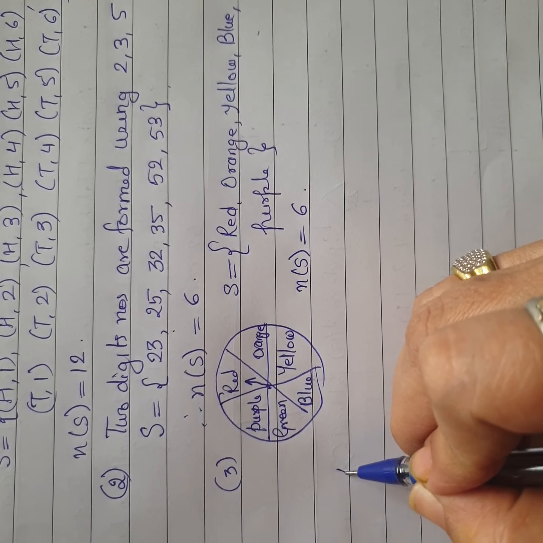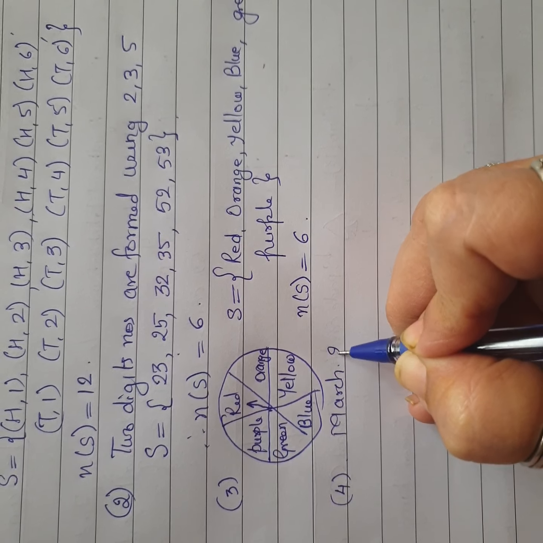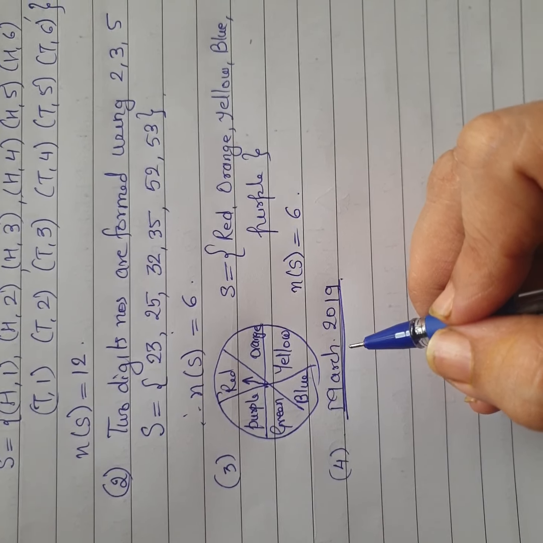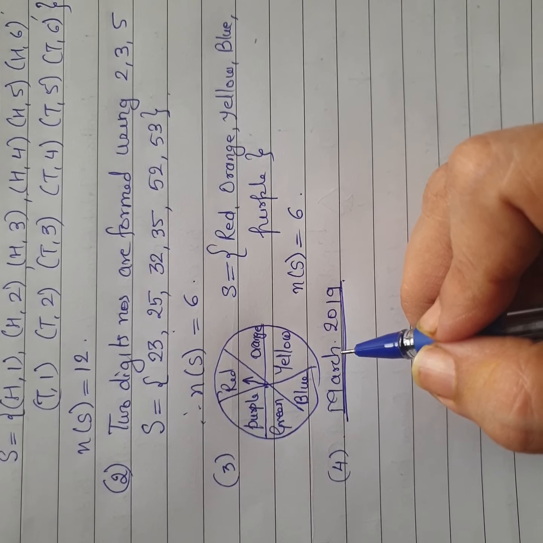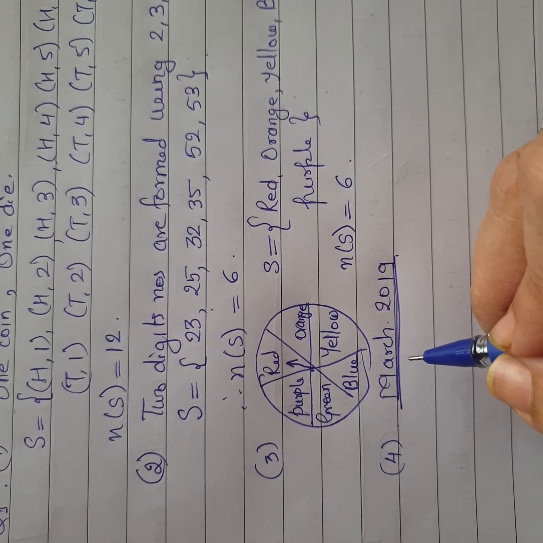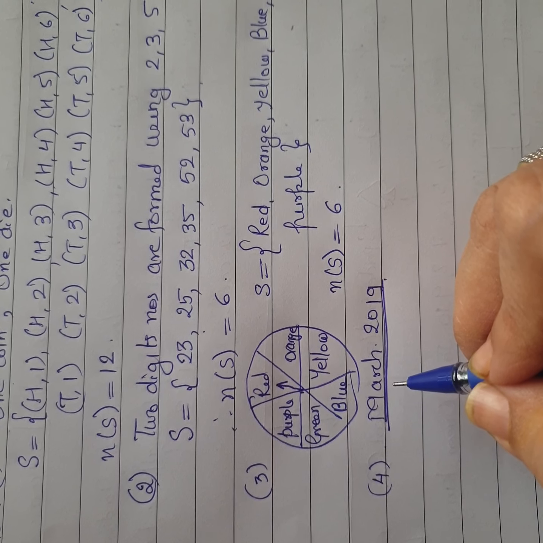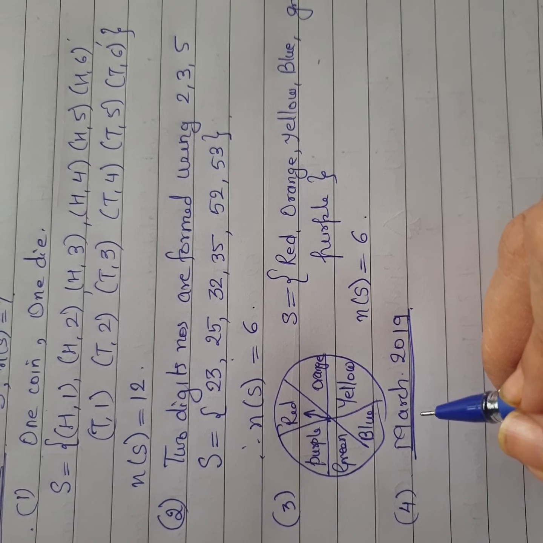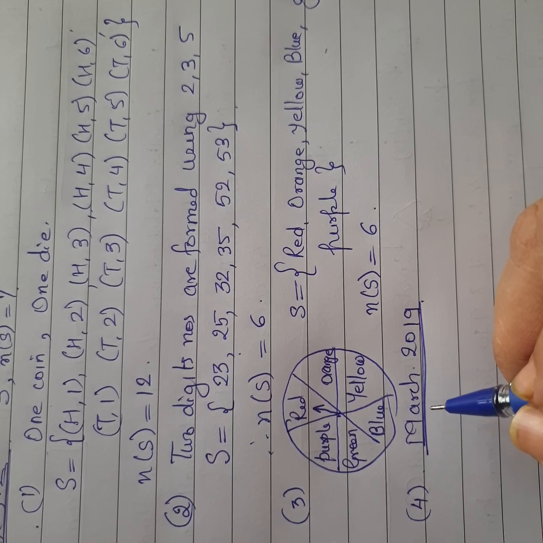The next is they have given me a month of March, and in the month of March in 2019, because the book is on that topic, in the month of March 2019, find the days on which the date is a multiple of 5. Now I'm not going to make the full calendar in front of you, it is there in your sum. I want a date which is a multiple of 5. Now in March remember that we have numbers from 1st to 31st. So March has 31 days. And now which one is a multiple of 5?